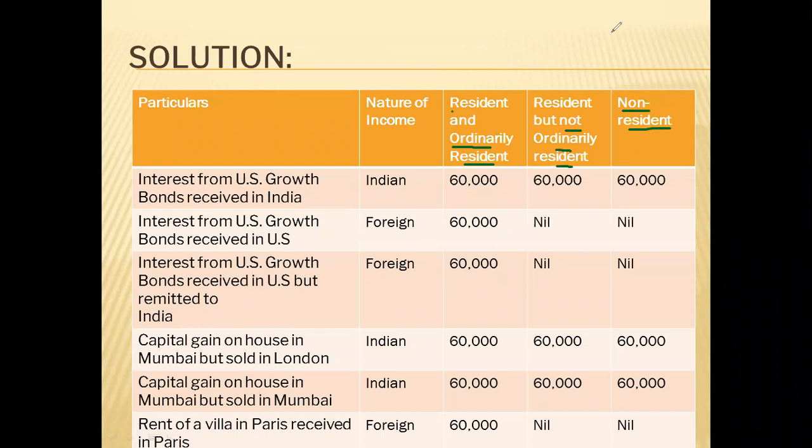So three situations will be there. You have to assume each as independent. If the individual is an ordinary resident, what will be his total income? If he is a not ordinarily resident, what will be his total income? If he is a non-resident, what will be his total income? Based on these three different situations, you have to calculate the total income of that individual.